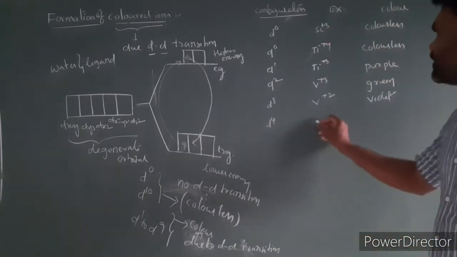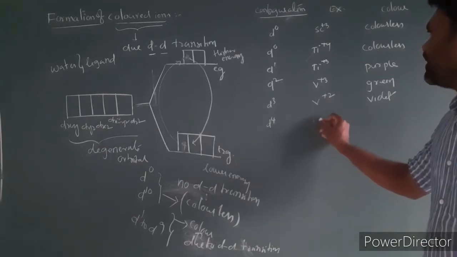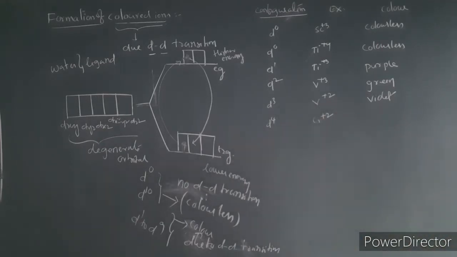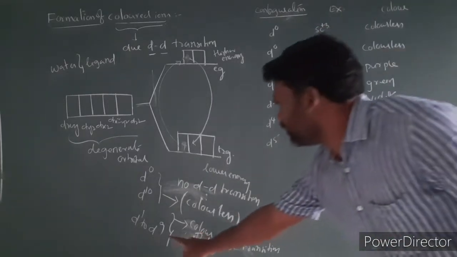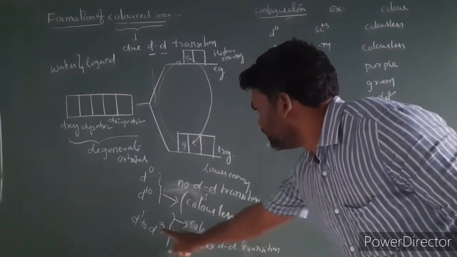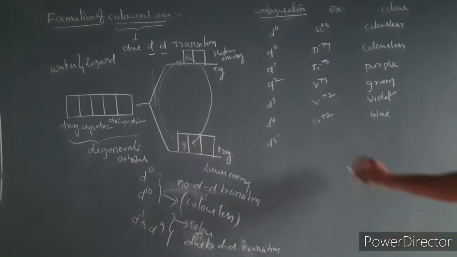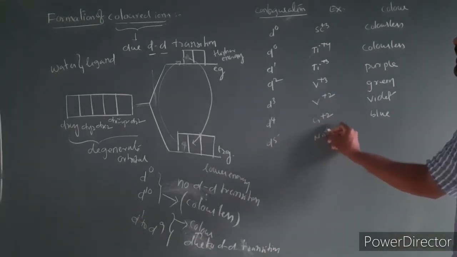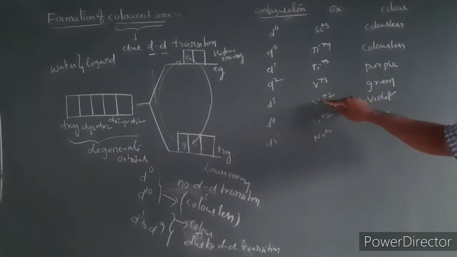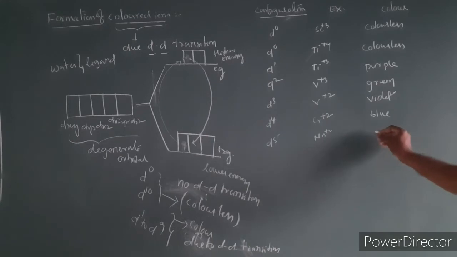For d4 configuration, the example is vanadium, we can take chromium plus 2. The color of chromium plus 2 is blue. Next I am taking d5 configuration. So d1 to d9 are colored. For d5, going from vanadium, chromium, to manganese, manganese plus 2 is purple.